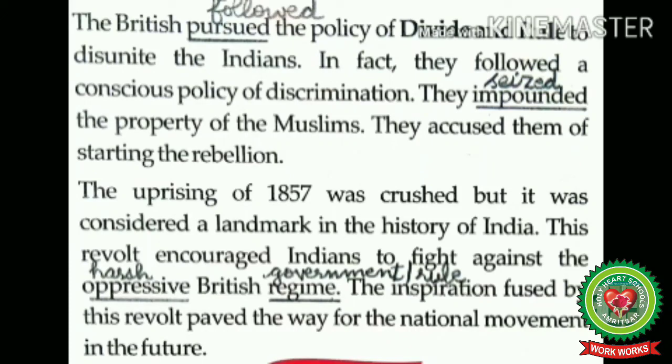So we can conclude that the uprising of 1857 was the first struggle of the Indian people for freedom from British rule. It paved the way for the rise of the national movement. The sacrifices made by the revolutionaries like Rani Lakshmibai, Nana Sahib, and Mangal Pandey served as a source of inspiration for future freedom fighters. The heroic struggle also established valuable traditions of resistance to the British rule.